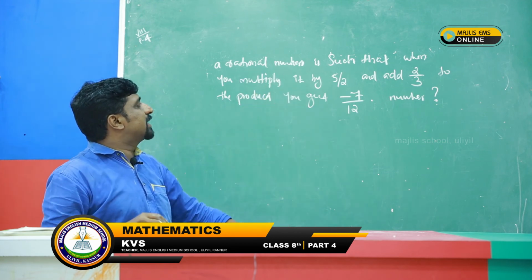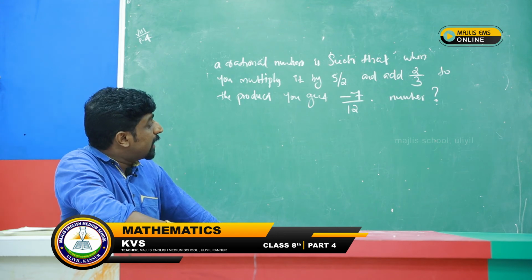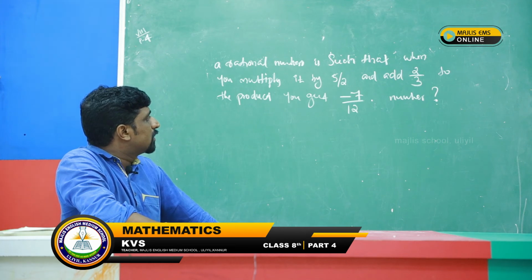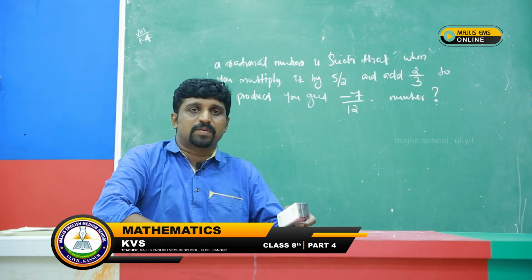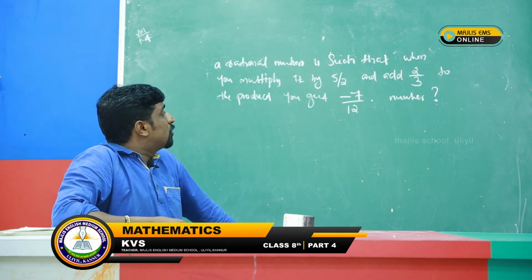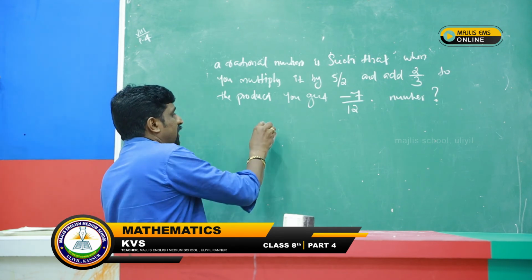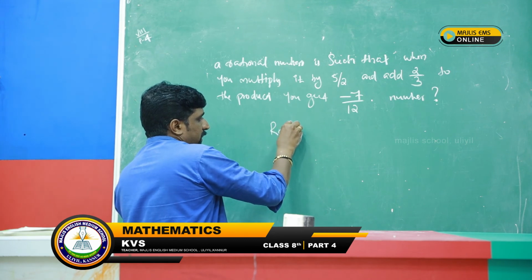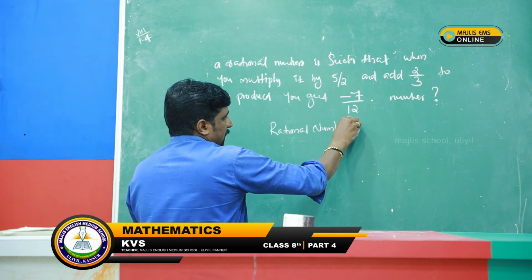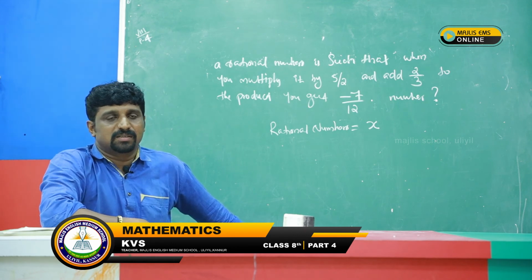Here, a rational number is such that when you multiply it by 5 by 2 and add 2 by 3 to this product, you get minus 7 by 12. We need to find out the number. One rational number is there. When you multiply it by 5 by 2 and add 2 by 3 to the product. Therefore, here the rational number we can take as x. Just suppose, the rational number we can take as x.